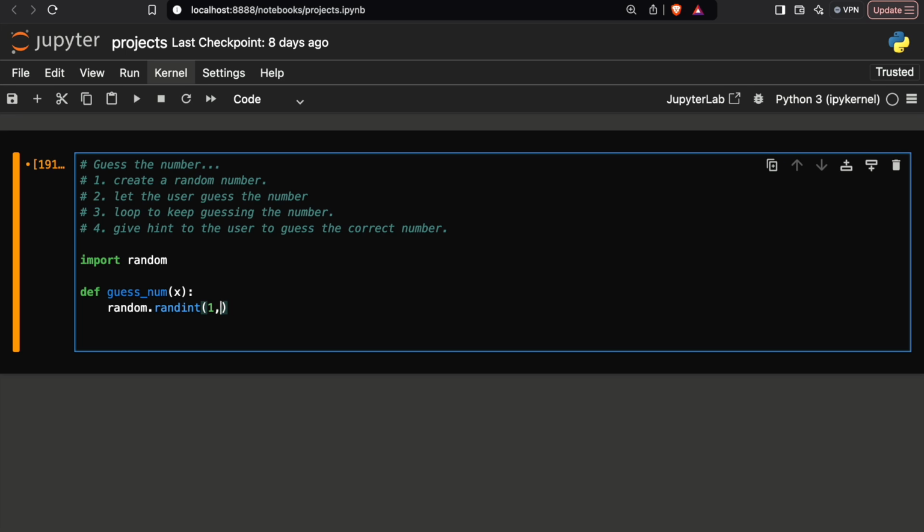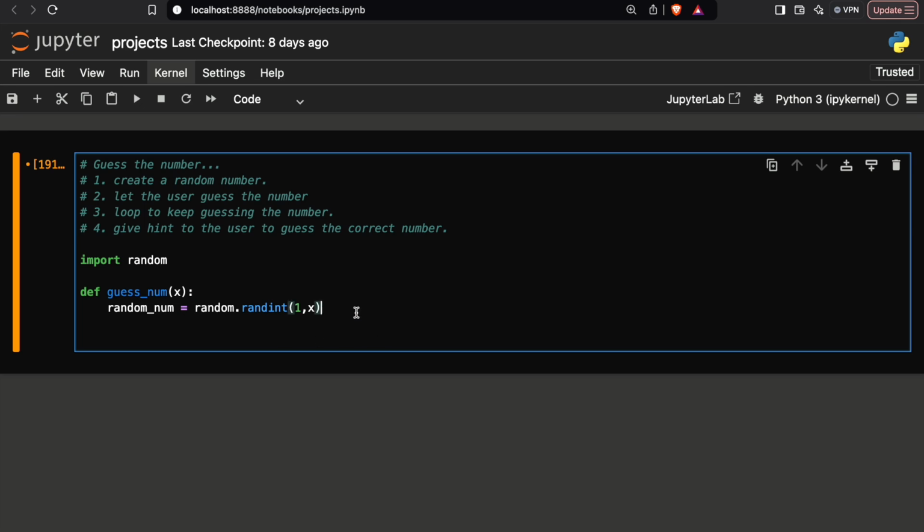So what I will do is write x here. Why x? Because when you call the function, you can write the value of x and it will be the range of the random number. That's why we are writing x here. We are giving the user the power to select the range of the random number. Once we generate the random number, we're gonna store it inside a variable, and I will call this random_num equals random.randint. So a random integer is stored inside this variable called random_num.